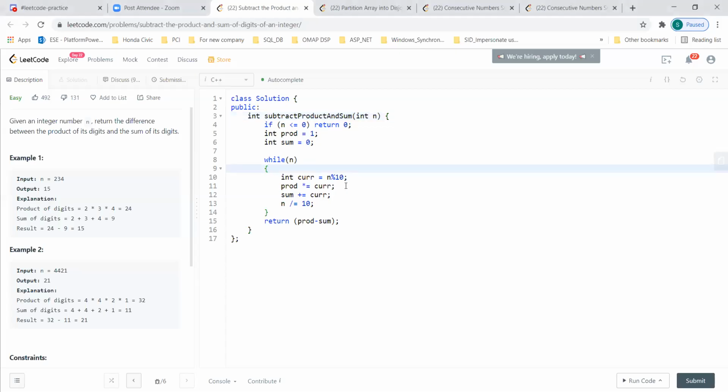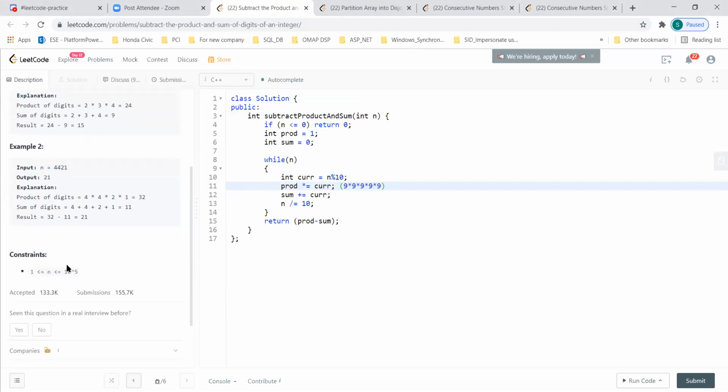Yeah, Himanshu, go ahead. There is a possibility of overflow when we are taking a product, I guess. Since we have only 5 digits, at max the value will be 9 raised to the power 5. 9 raised to power 5 will be 81 into 81 into 9, which will be almost 10 to the power 5 or 10 to the power 6 range.